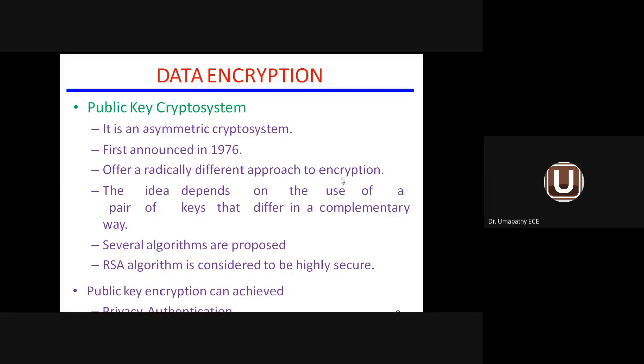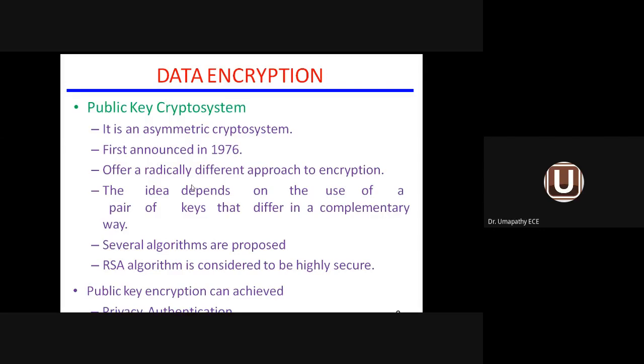In what way does it give a different approach to encryption? In the previous one, the DES algorithm, we are using the same key for encryption and decryption. But here we are using a pair of different keys, one for the sender and another for the receiver. In such a case, it is offering a different approach to the field of encryption. We are now discussing only encryption, I'm not talking about decryption. So the idea depends upon the use of a pair of keys that differ in a complementary way. That means the keys will be complementary to each other. Obviously, both keys will be different in nature, but they will be complementary to each other in general.